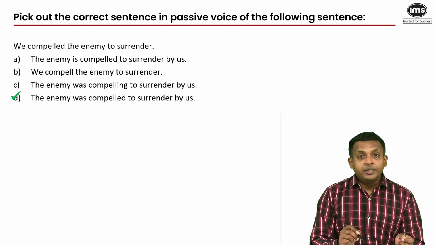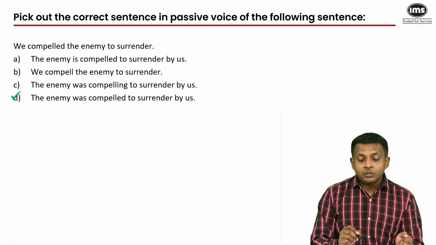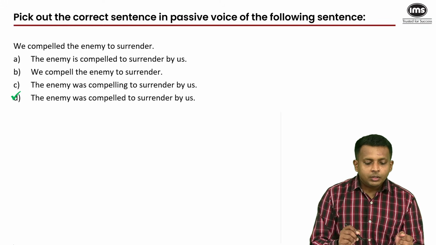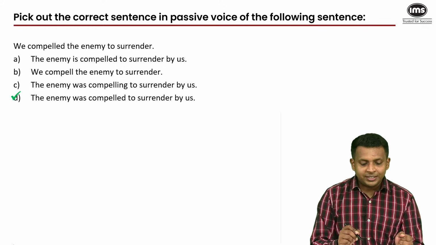Remember this rule very clearly. You eliminate A because of "is compelled." You eliminate B because of the wrong spelling of the word compel, first of all, and it's not in the passive voice. And you eliminate C because of the tense. The past continuous tense, "was compelling."